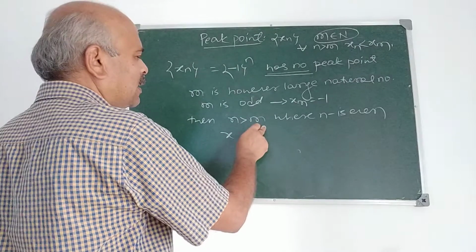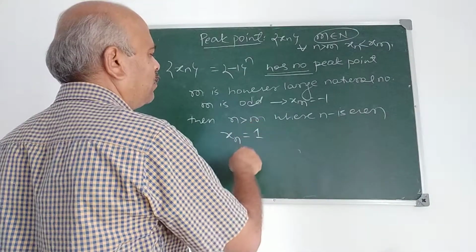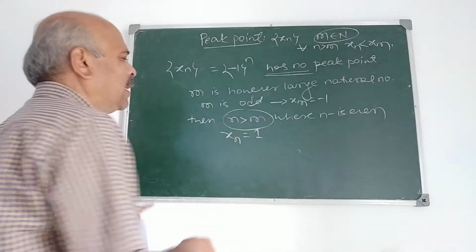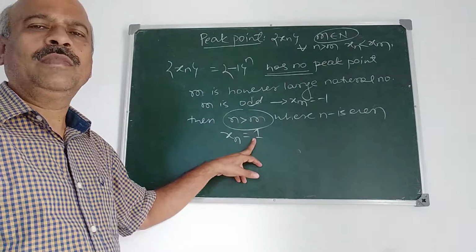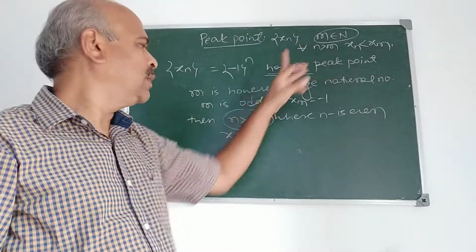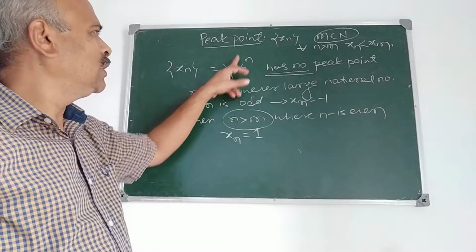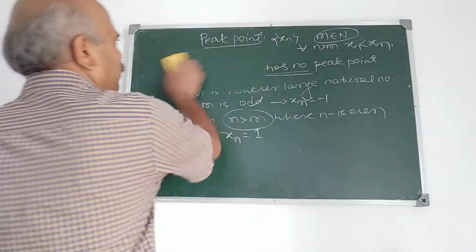But n greater than m and n is even, then xn becomes plus 1. And what happens here? n is greater than m, but xn is greater than xm. Therefore, see the definition, for minus 1 raised to n, this sequence, there is no peak point.